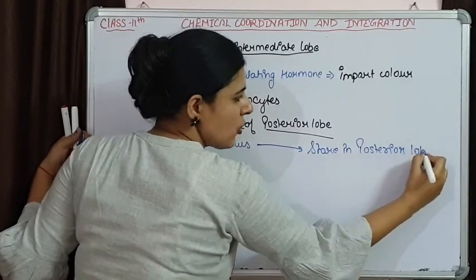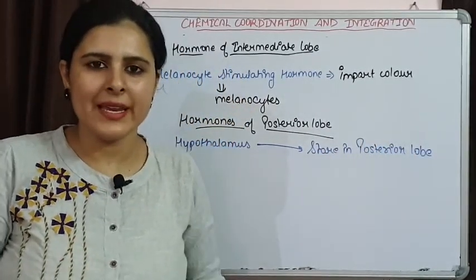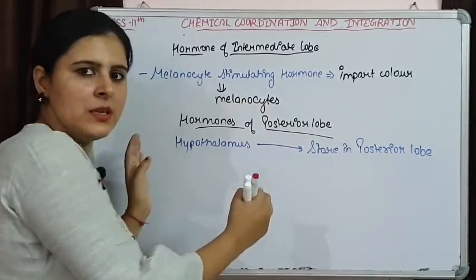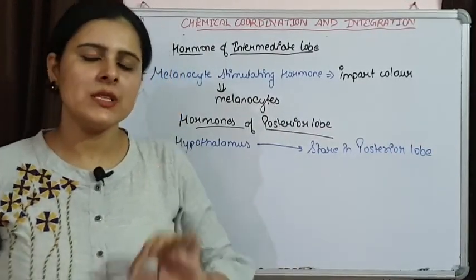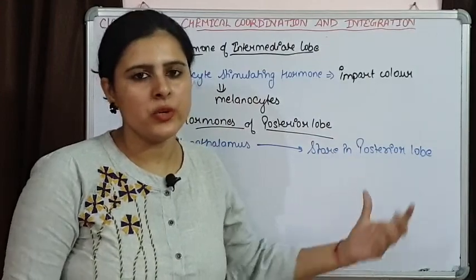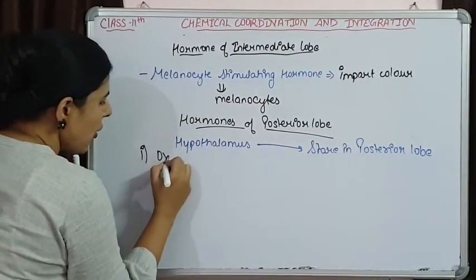There are two such hormones, oxytocin and vasopressin, also known as ADH, which are released by hypothalamus, but they are getting stored in the posterior lobe of pituitary, and later on these are secreted by this posterior lobe of pituitary. So one such hormone is oxytocin,